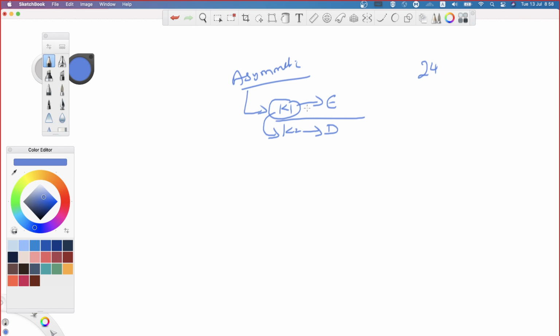But anyway, when it comes to cryptography, I can use key 1 for encryption. Then the condition is that you have to use key 2 for decryption. The same logic applies the other way as well. If key 2 is used for encryption, you can do that. Then the condition is that key 1 has to be used for decrypting the data. This is the only logic. The rest of the things are going to be the same.